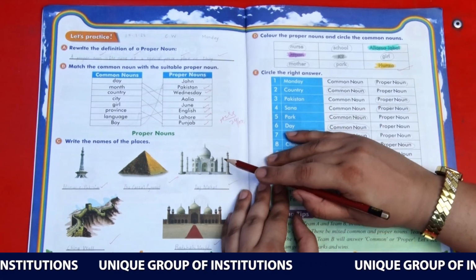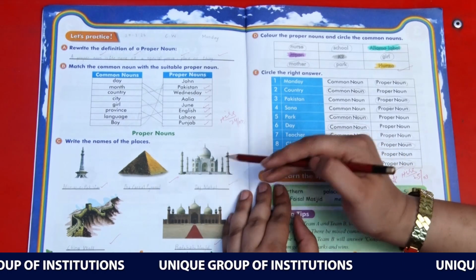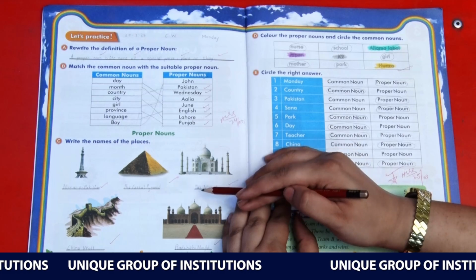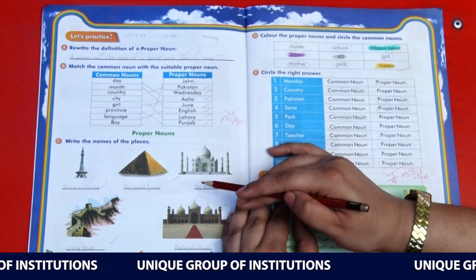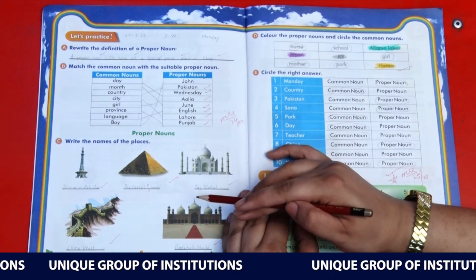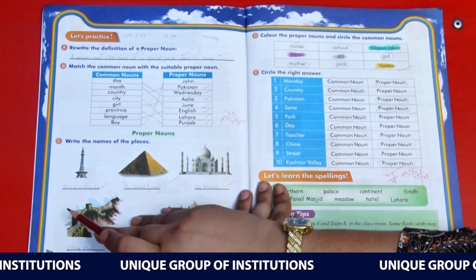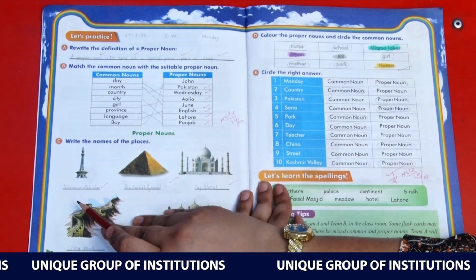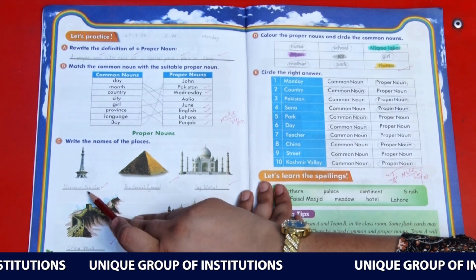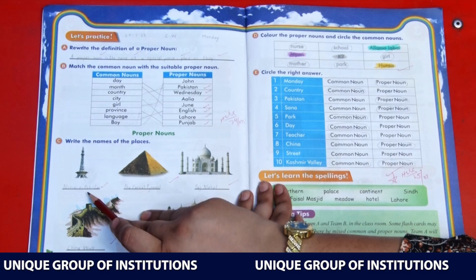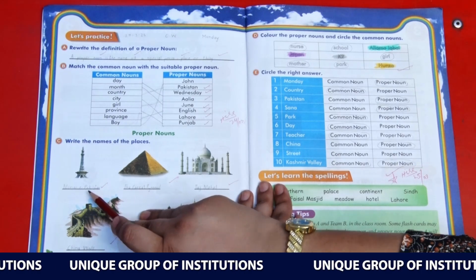Now in the next task, write the names of the places. We have different pictures here of different places and we need to write the names of those places, and the names of those places will be considered proper nouns. So you need to start each word with a capital letter. First is Minar-e-Pakistan. Write the spelling M-I-N-A-R, Minar, with capital M. Then make a small dash, E, then again a small dash, and Pakistan, again the name of a country, so you will start with capital P.